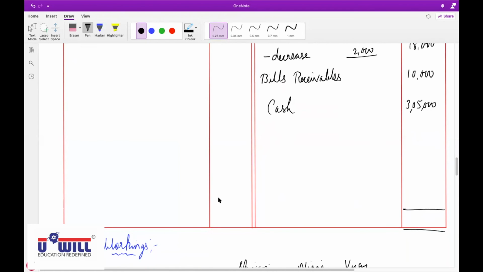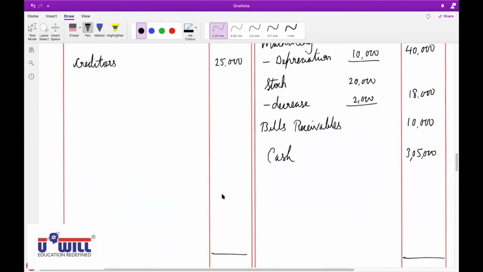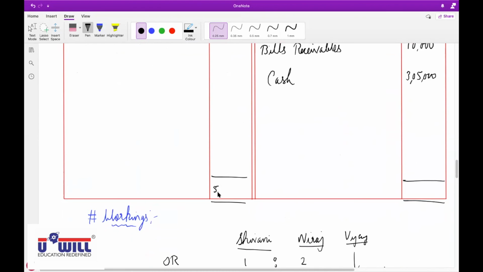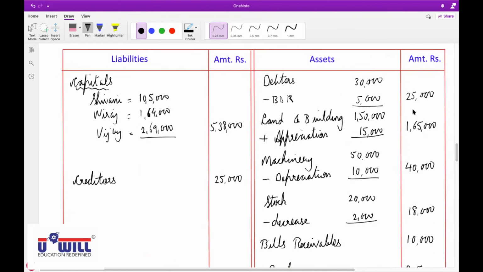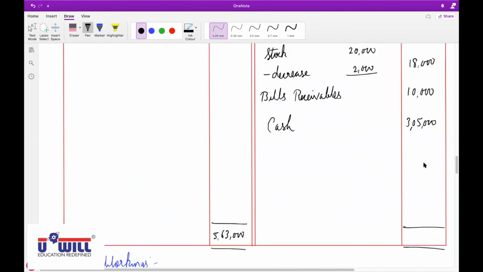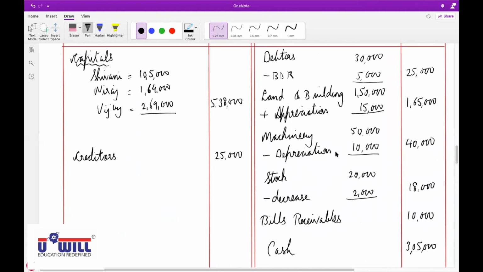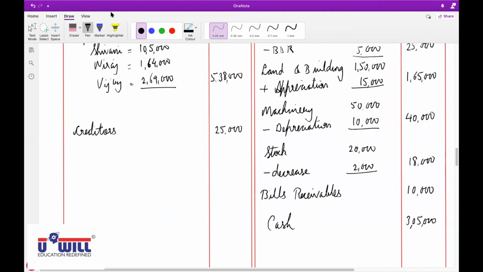Now we do the totals of the balance sheet. Liabilities side 5,30,50,63. Asset side 160, 80, 90, 230, 240, 250, 550, 558, 563. It gets tallied. Okay. So is every one of you clear with this? Raise your hand who is still writing the balance sheet amounts.